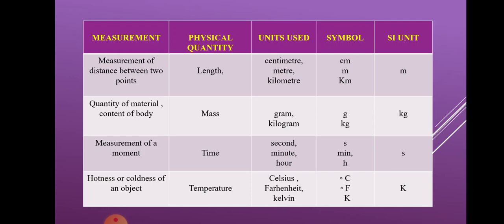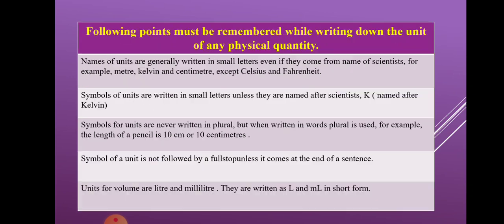Now there are some points that need to be remembered when you are writing down the unit of any physical quantity. We'll go through all of them one by one. The first thing you should follow is that names of units are generally written in small letters, even if they come from the name of a scientist. Most unit names are kept after scientists, but they are still written in small letters. For example, meter, kelvin and centimeter.